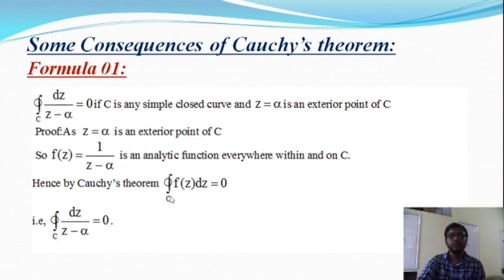Cauchy's theorem says that where the function is analytic and f dash z is continuous, then the closed integration over C of f(z) dz is equal to 0. Here f(z) is a continuous function as well as analytic in the region C. Then applying Cauchy's theorem, we get the value of this integration, and it will be 0. Therefore, the integration over C of dz by (z minus alpha) is equal to 0.